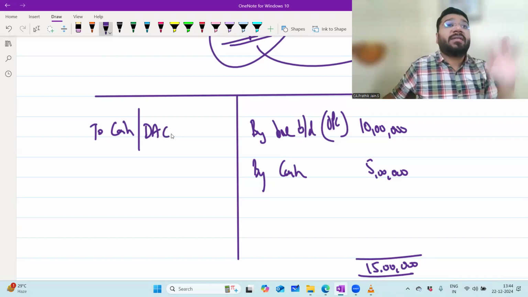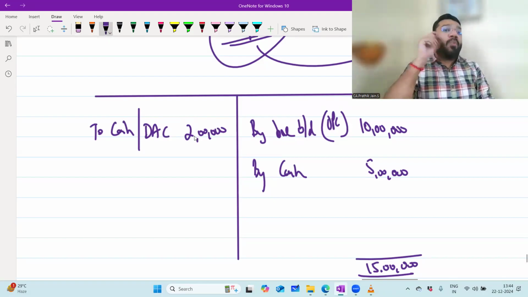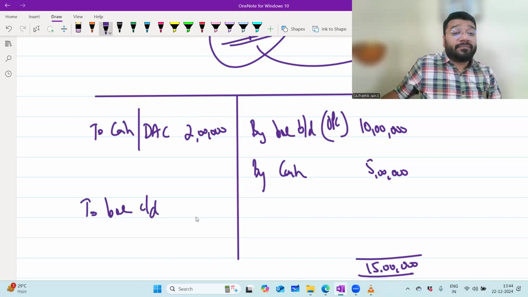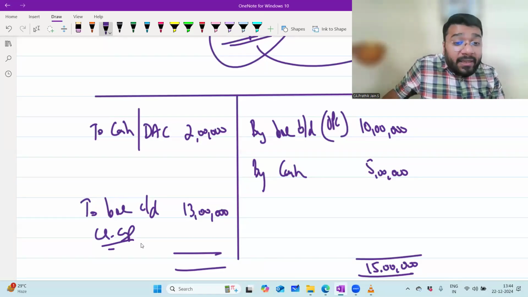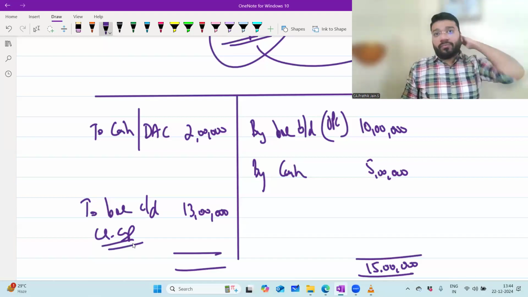So this entry we discussed in the last class. From the beginning also we've been discussing. Any doubts here? No, sir. Or let me make this 2 lakh. What is my balance carried on? 13 lakh rupees. And this balance carried on, if I call it closing capital, do you have any objection? No, sir.